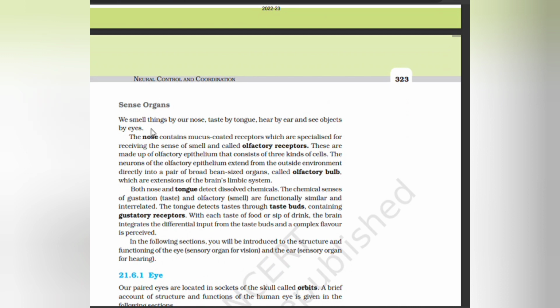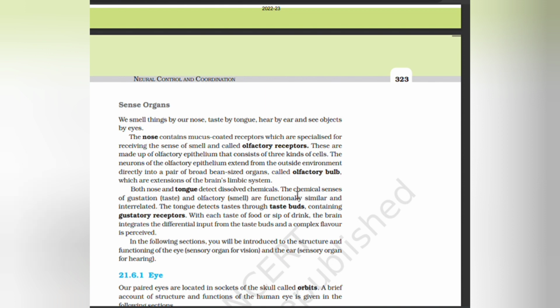Sense organs. We smell things by our nose, taste by tongue, hear by ear, see objects by eyes. The nose contains mucus, photoreceptors, which are specialized for receiving the sense of smell, called olfactory receptors. These are made of olfactory epithelium that consists of three kinds of cells. The neurons of the olfactory epithelium extend from the outside environment directly into a pair of brown bean-sized organs called olfactory bulbs, which are extensions of the brain's limbic system.